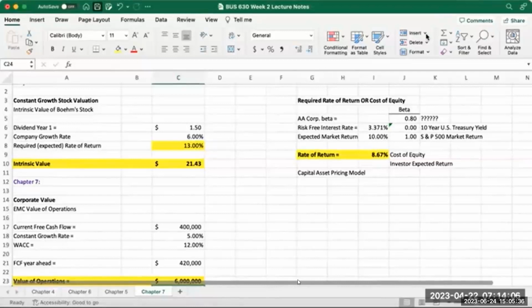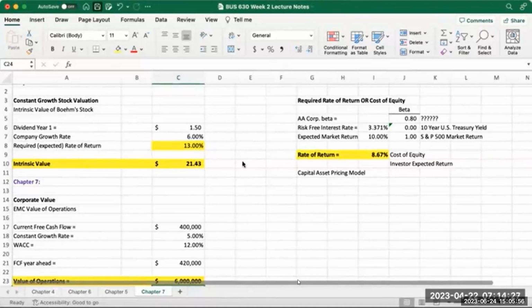As you can see in this example in the spreadsheet from Chapter 7, if we take the dividend of the current year, $1.50, and divide it by the difference between the expected return of 13% and the growth rate of the company of 6%, we get an intrinsic value of the stock of